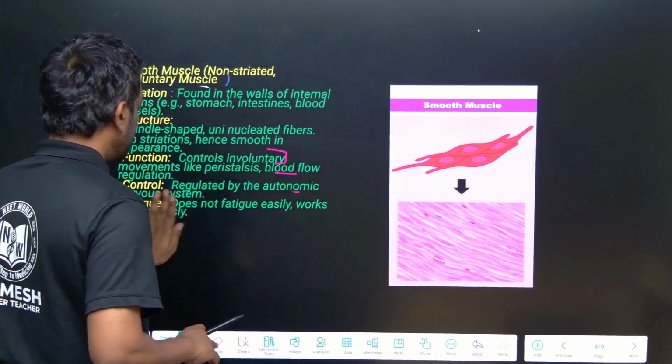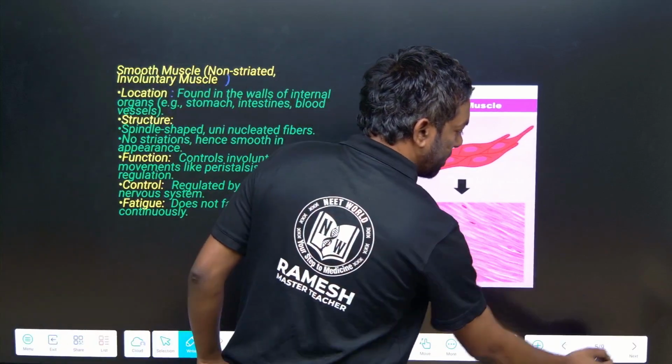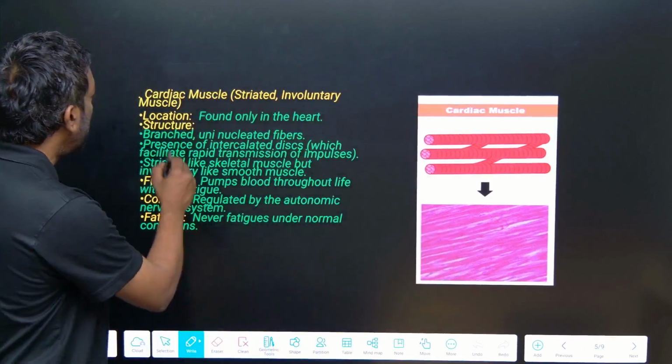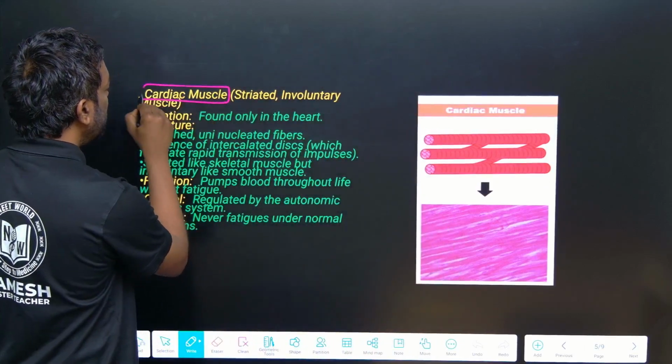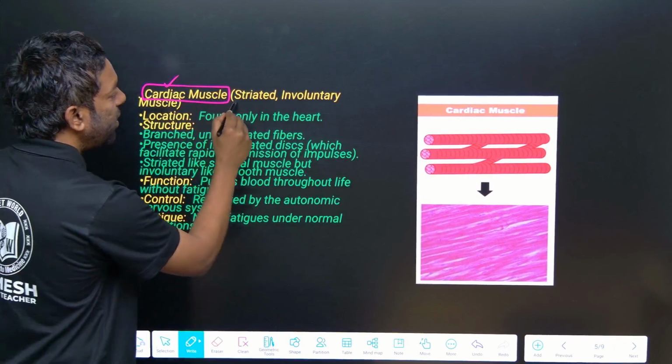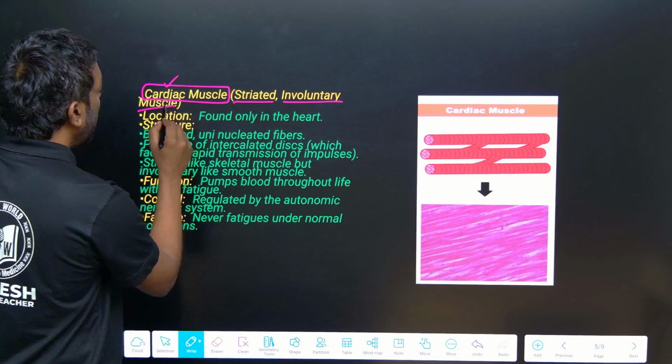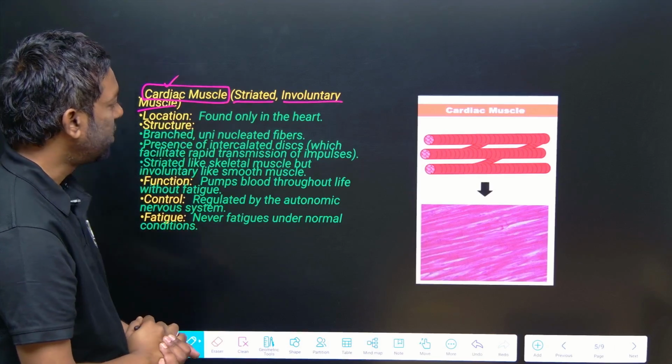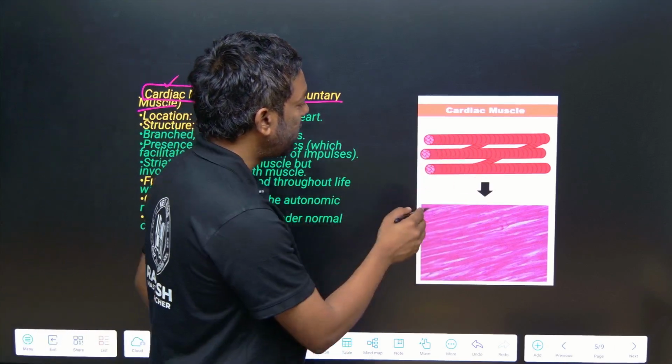Next muscle is cardiac muscle. It is striated, involuntary and branched.